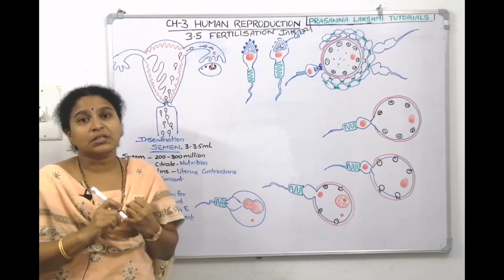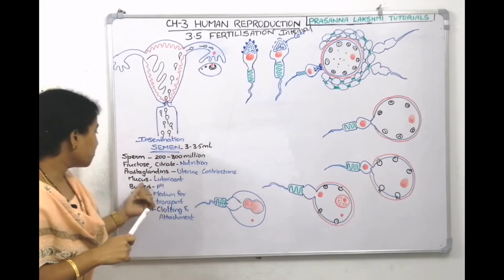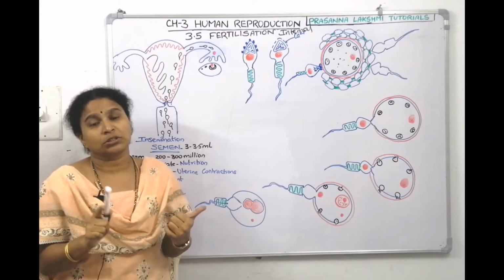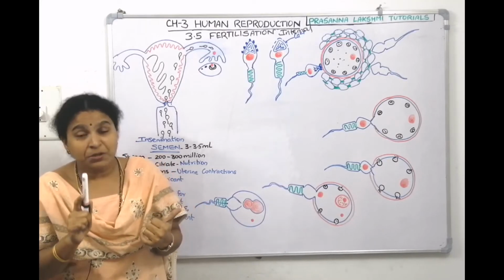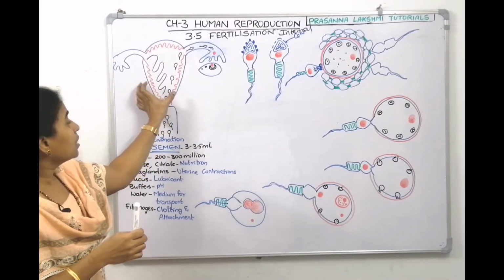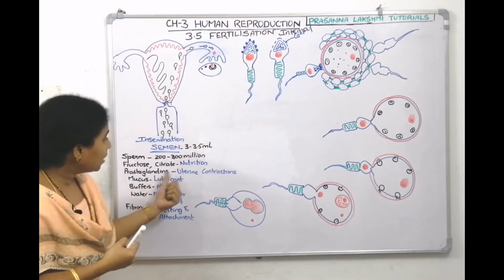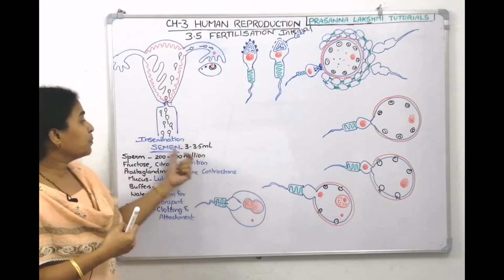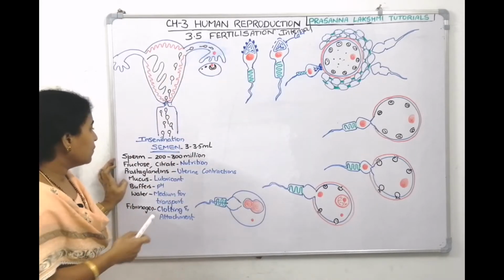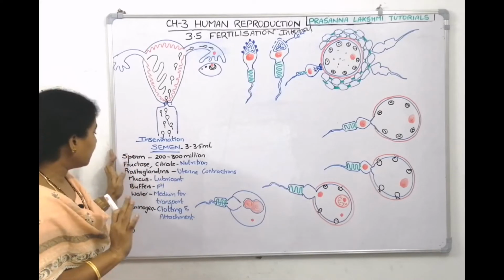Which component of the semen helps in contracting the uterus? From the male partner's side, it is prostaglandin. During coitus, the female also produces oxytocin. Oxytocin, which is a posterior pituitary hormone, contracts the myometrial layer of the uterus. So that also helps in contraction of the uterus, and prostaglandin also helps, so the sperm can easily make its path into the fallopian tube. Then mucus, which is present in the semen, acts as a lubricant for free flow of the sperms.